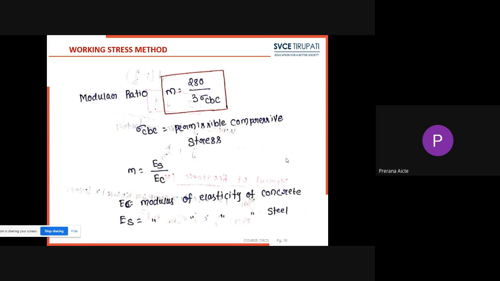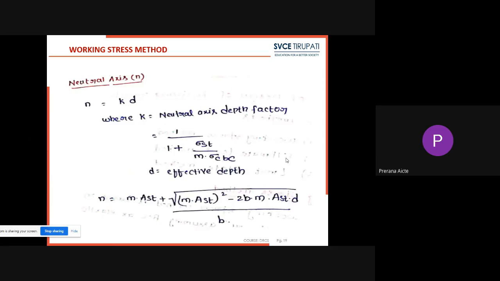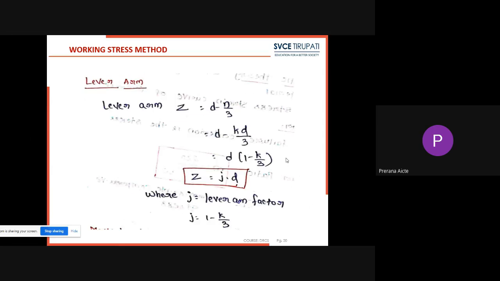What is meant by modular ratio? That is 280 by 3 sigma cbc. And what is the formula for neutral axis? n equal to k into d, where k is the neutral axis depth factor. Next, lever arm distance in the beam section is z equal to d minus n by 3. After solving, we get z equal to j into d, where j is the lever arm factor, j equal to 1 minus k by 3.